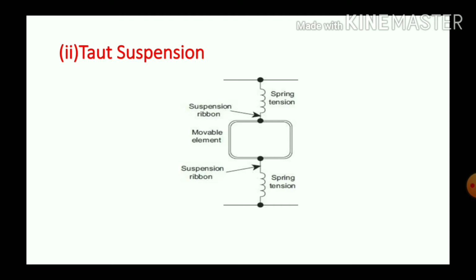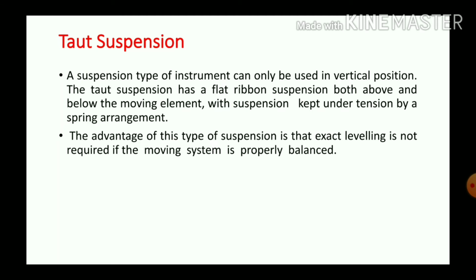Next is toed suspension. In case of toed suspension, there is a ribbon at the top and in the bottom, and the moving system is fixed under the stress of two springs. One is on the upper side and the other is on the lower side. See, the suspension type instrument can only be used in vertical position.